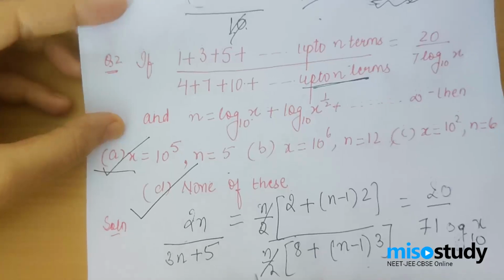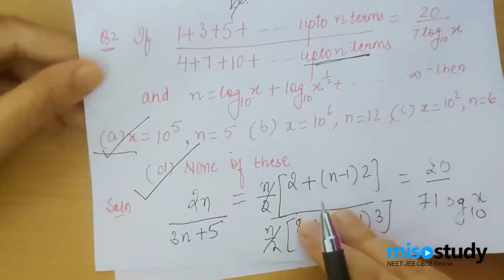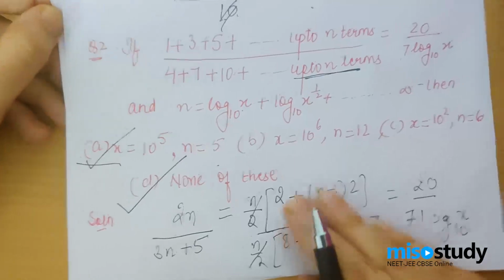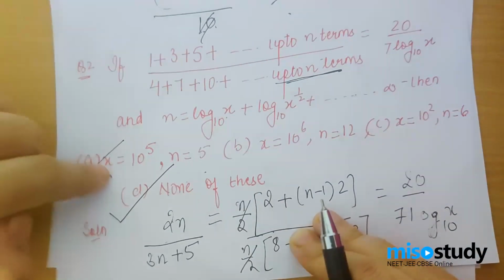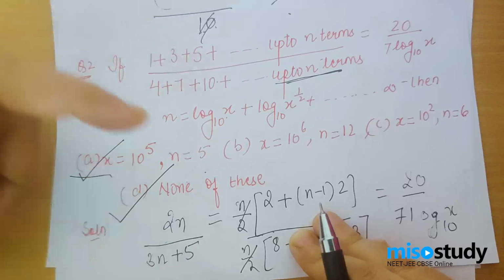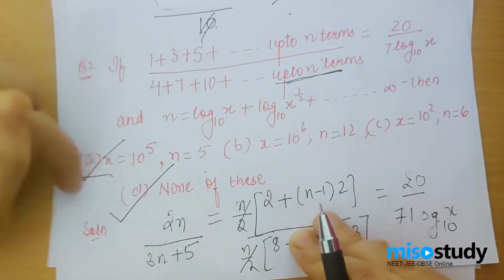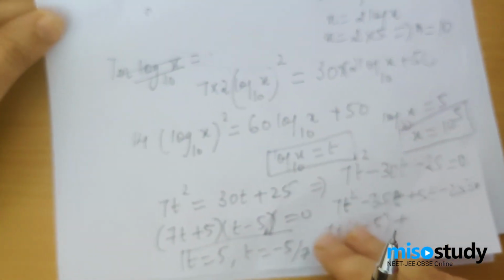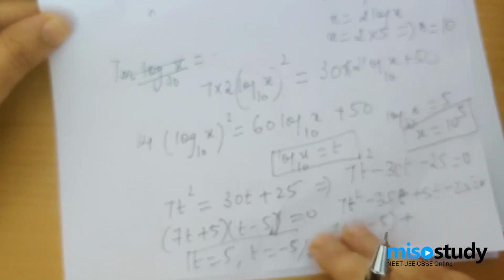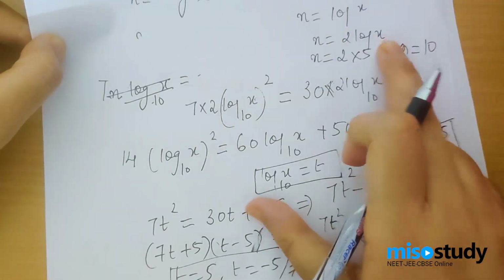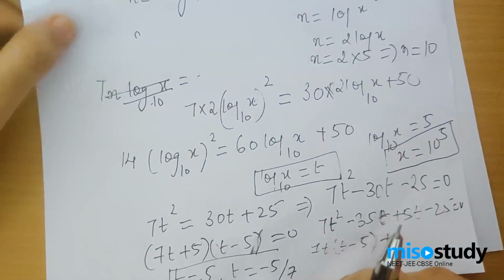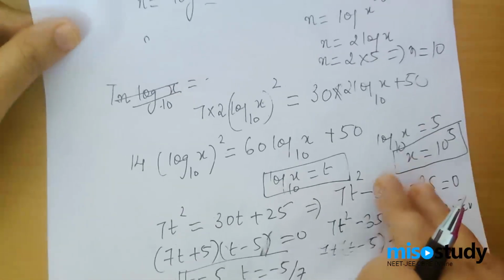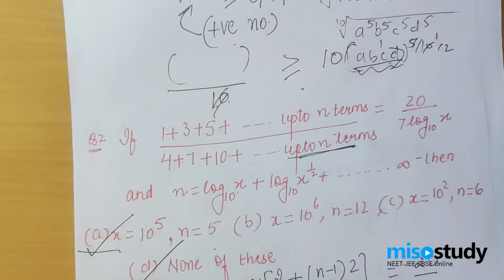The answer is option D. So please, my dear students, be very, very careful. Please don't be in haste and do the question wrong. Sometimes the student would say x equals 10 power 5 we've got, so n would certainly be 5, and the student would take this option, whereas this option is not the correct option, because on checking, the value of n was equal to 2 log x. So log x is coming out to be 5, therefore n is 10. So the answer to this one is not the first option, but option number D.